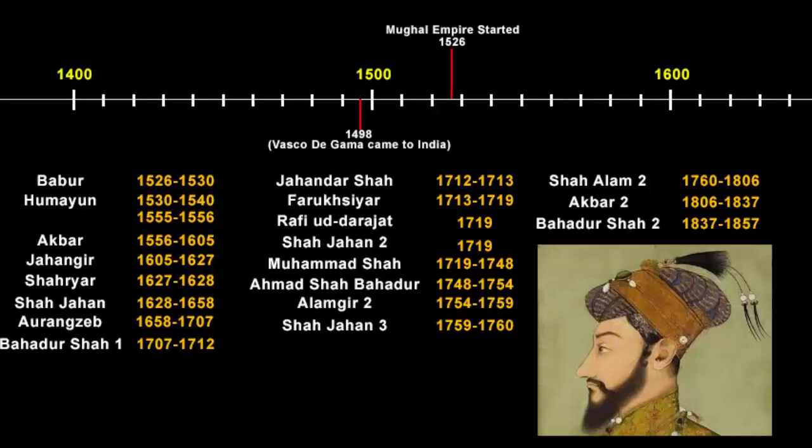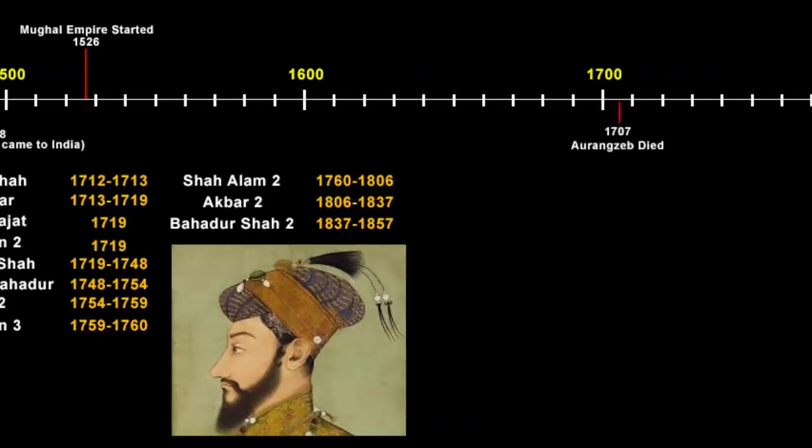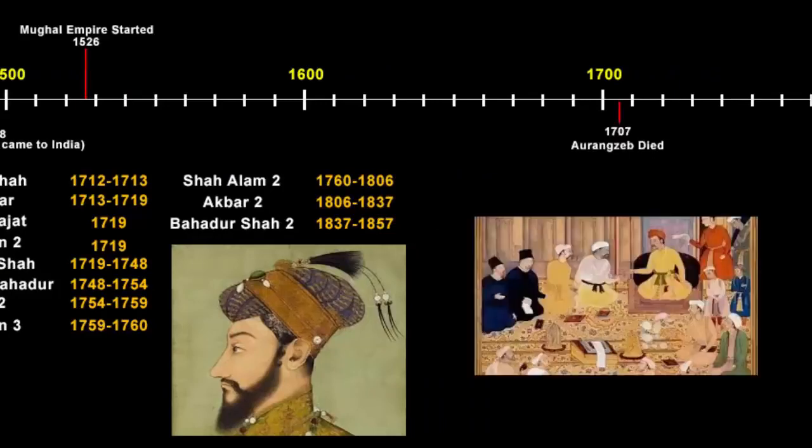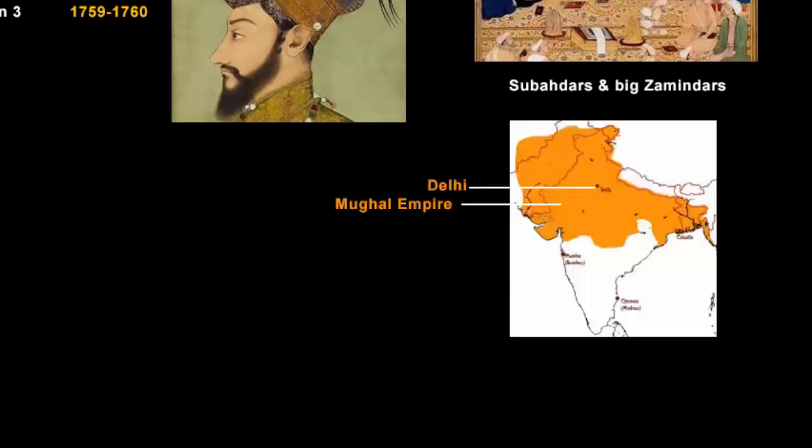Moments back I said that Aurangzeb was the last powerful Mughal ruler, but he died in 1707. We'll now put this date on the timeline. Now, as soon as a powerful influential ruler died, all of his governors, who were also known as Subedars and the big Zamindars, they all slowly started dividing because it is now beneficial for them to establish their own small regional kingdoms so that they can be the king. It's like now the emperor is dead, so forget Delhi, forget the center, no one cares what's going to happen. Let's get back to our regional places and establish our own rule. Things of that sort were happening.